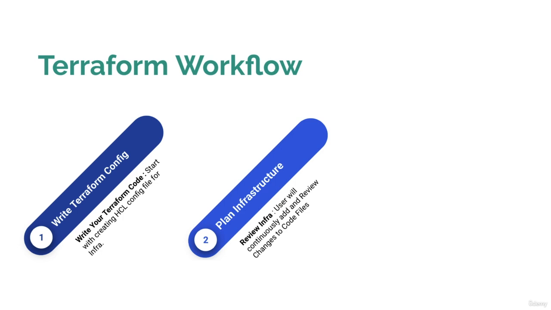These two phases, write Terraform config and plan infrastructure, are cyclic phases. Whenever you review, if there is any configuration missing, or anything extra or anything less, you can change your code as necessary and review again. If there is still some issue, or more resources you want to add, you can again update the code and review it. Once you finalize the infrastructure plan, it means you have reviewed all the resources which are going to be deployed as part of that infrastructure, and all the statements are correct.